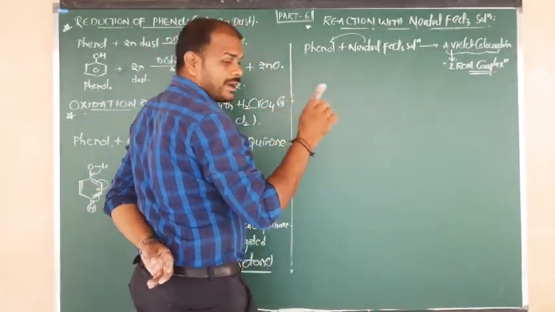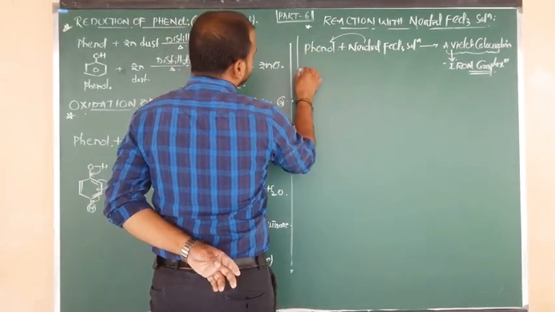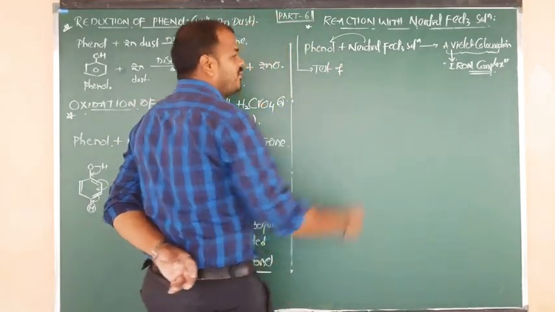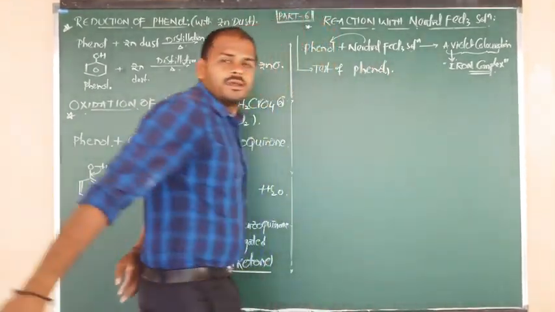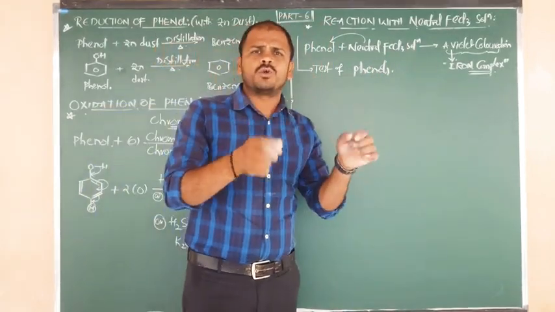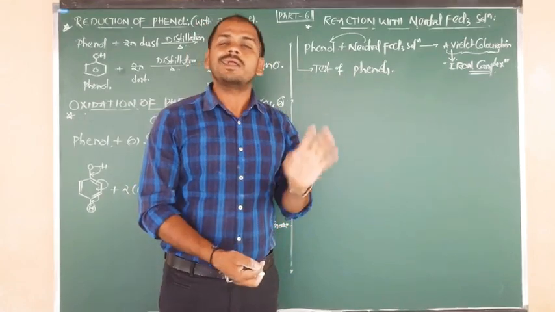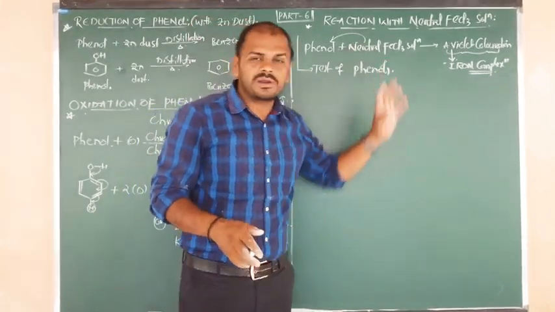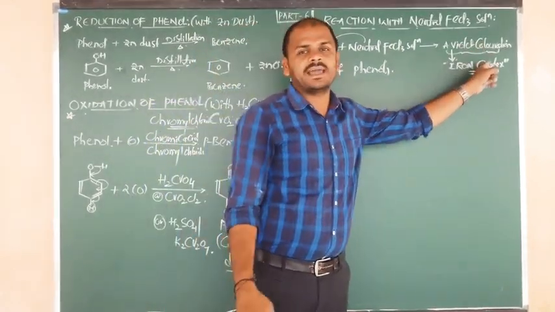Beta, and before that, try to remember, this reaction is used for test of phenols. This is the qualitative test only to identify the phenolic functional group. Other organic compounds won't show the reaction with neutral FeCl3. Of course, reaction may be there, but they won't form the violet coloration.